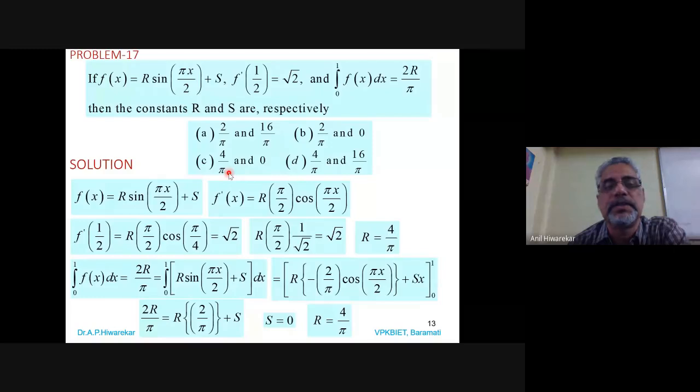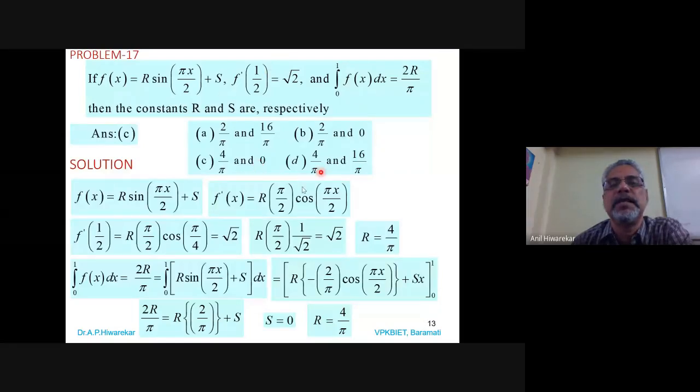So where are the options? R and s, 4 by pi and 0. So my answer is C. So the solution of this problem is C.